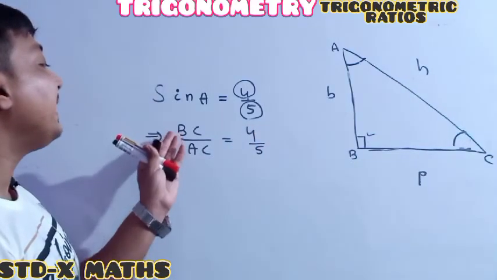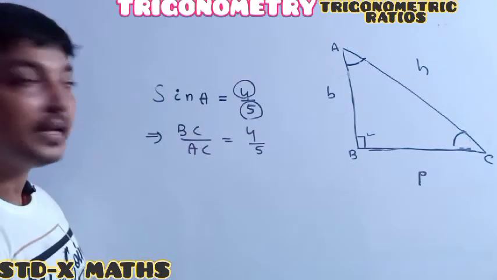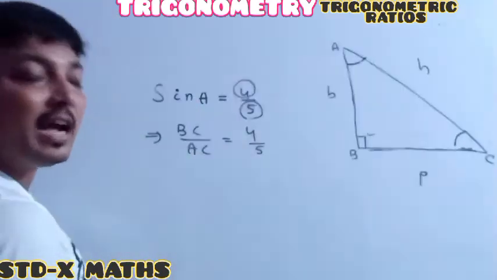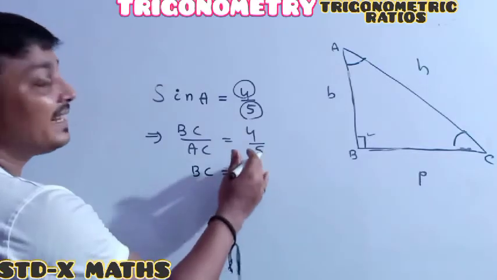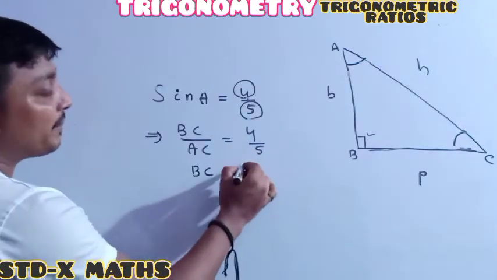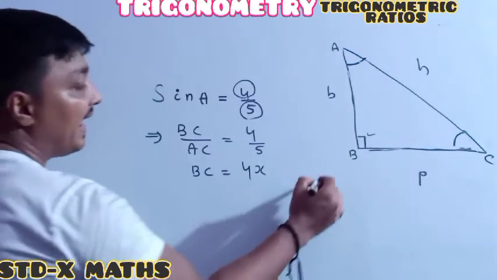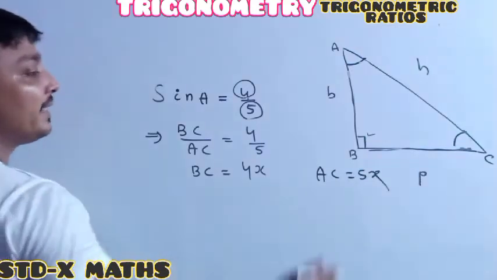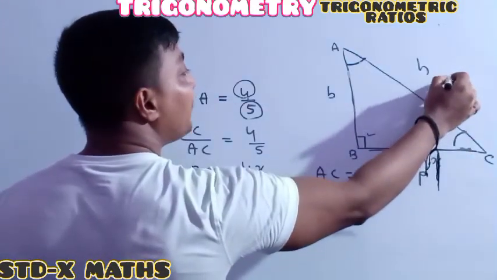It means BC is to AC as 4 is to 5. It means one thing is clear: BC does not mean 4. Actually, in the ratio, BC is 4 parts and AC is 5 parts. So I consider BC equal to 4x, suppose, and AC is 5x. So BC is 4x, and AC is 5x.